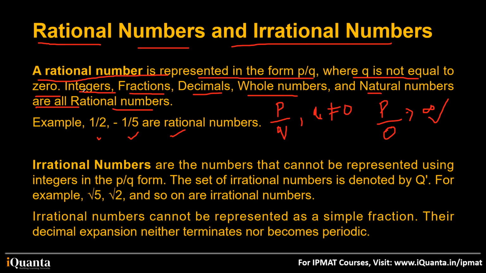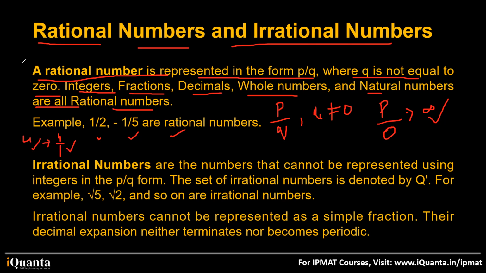So it is saying integers. Yes. For example, 4. This is a rational number. Why? Because it can be written in the form of P by Q, 4 by 1, where Q is not equal to 0. So 1 is not equal to 0, the denominator. That means it's a rational number.